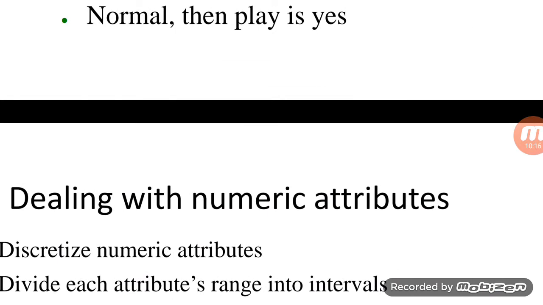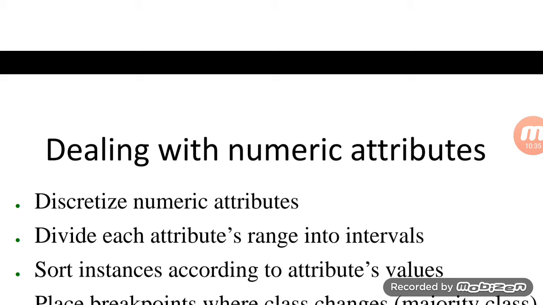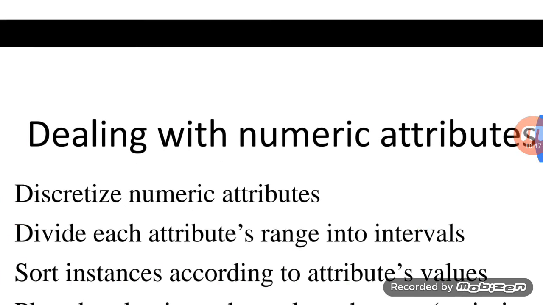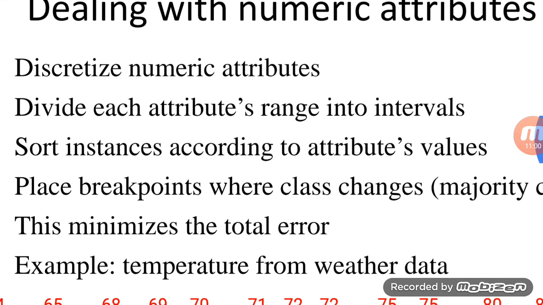Since this is the most basic type of classification algorithm, called the 1R algorithm, we can make a broader classification of it if we deal with numeric values instead of the binary outcome yes, no. For example, if we take a numeric attribute, in that case we have to discretize it: divide each attribute range into different intervals and sort the entities according to the attribute's value before proceeding.